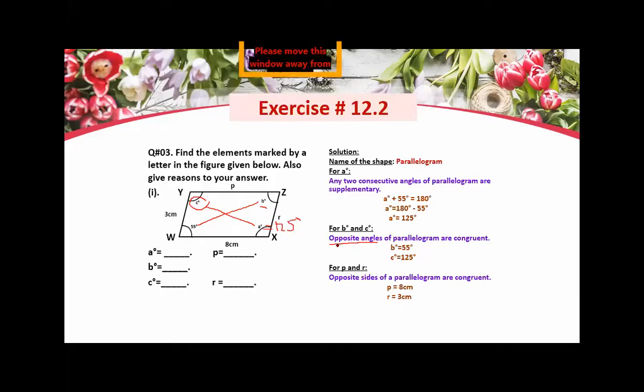So simply you will write down that the opposite angles of a parallelogram are congruent, means they are the same. So the opposite angle of B is this one, so you will write B is equal to 55 degrees. Similarly, the opposite angle of C is A, and your A is equal to 125, so you will say that C is equal to 125 degrees. Now please tell me, is it clear?